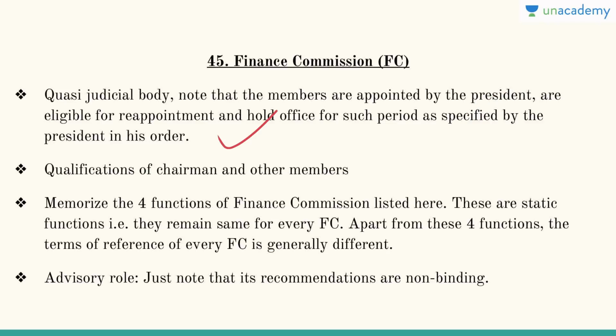Quasi-judicial body means it is not exactly a judicial body, but it has some judicial functions. Basically they can give some verdict, they can ask witnesses to come, etc. They can summon people. Okay, and then the members are appointed by the president, and they are eligible for reappointment, and they can hold office as specified by the president in the order in which they are appointed.